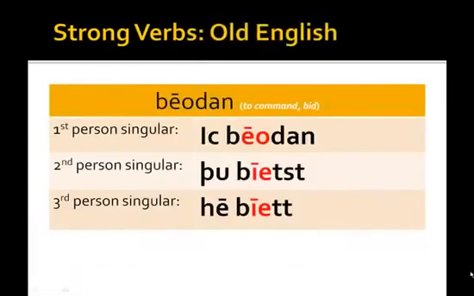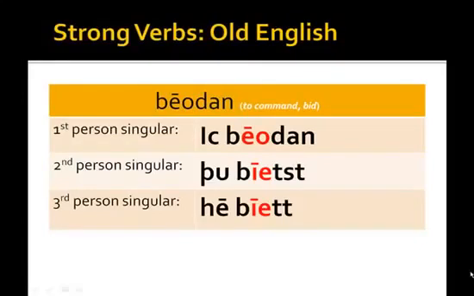So, for instance, in Old English, we have the infinitive beodan, to command. That would be analogous, I suppose, to the modern German verb bitten, ich bitte. So the first person singular, ich beode, and the second person singular goes to du bietst, and in the third person singular, he biet.